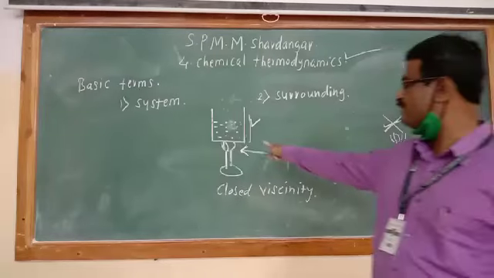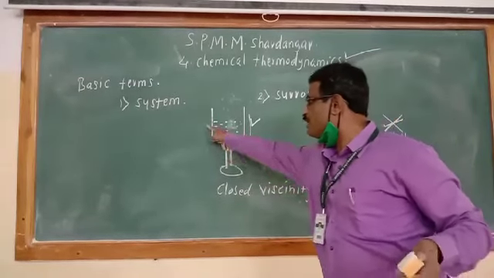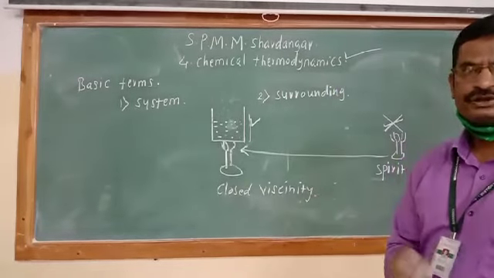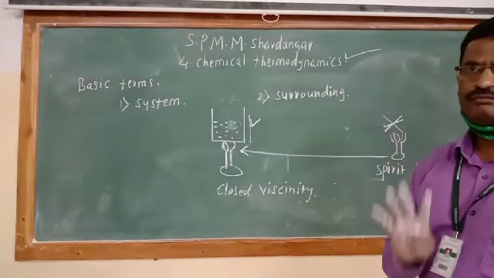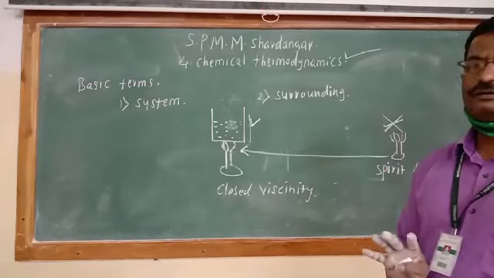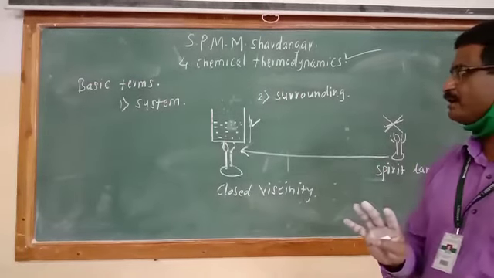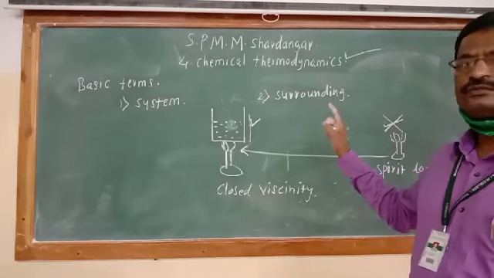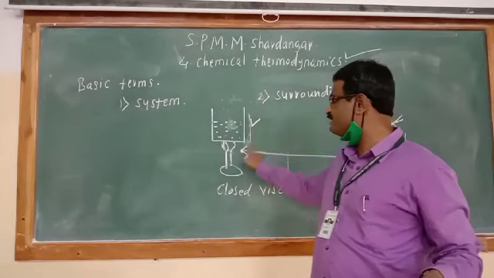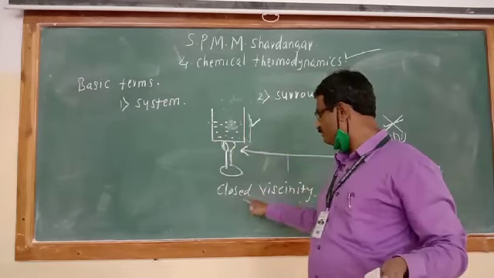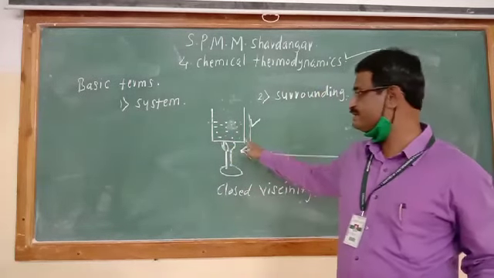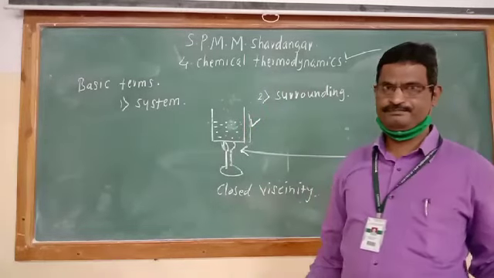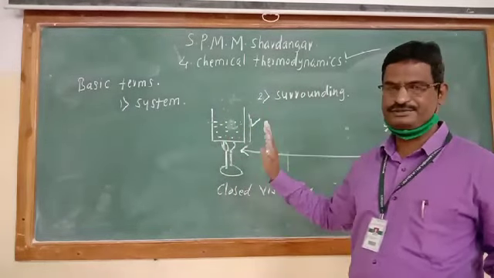So surrounding is nothing but the part of universe excluding the system, but in a more appropriate manner, the part of universe which is in the immediate neighborhood, close vicinity of the system, is known as the surrounding of that system. So these are the two basic terms.